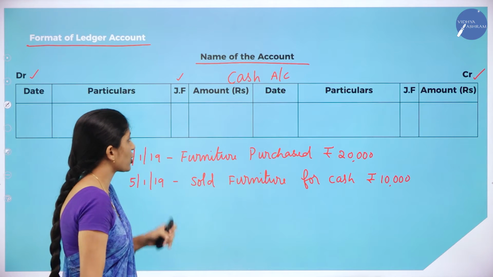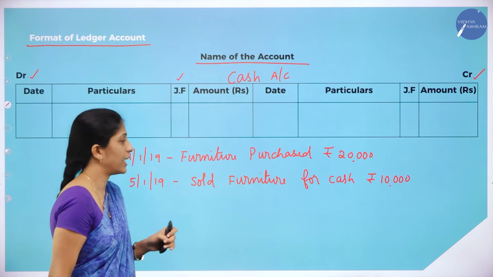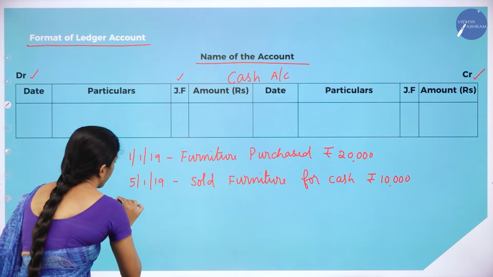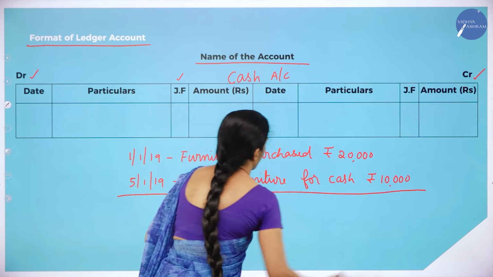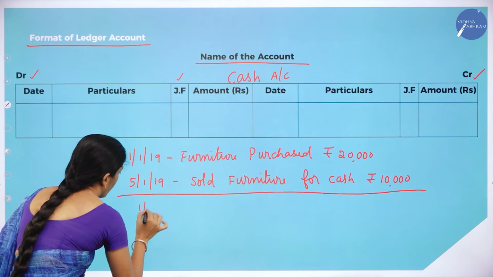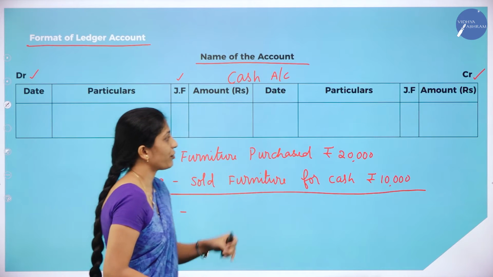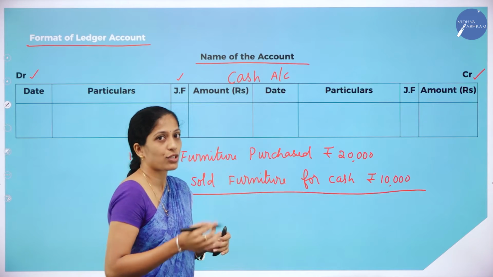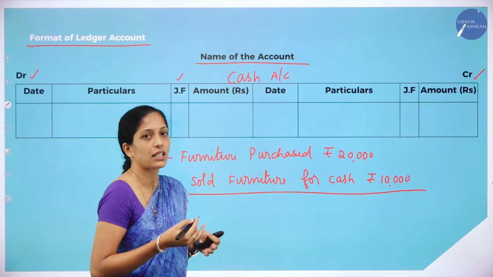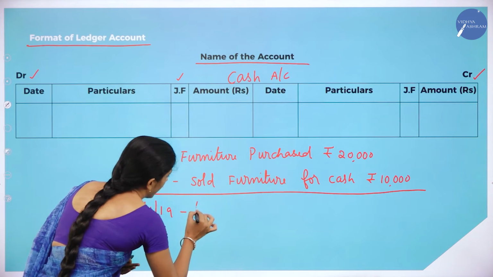Now how to write the journal entry? I think now you remember the journal entry. Your first journal entry will be 1/1/2019, furniture purchased rupees 20,000. What comes to the business when furniture is purchased? Furniture comes to the business.